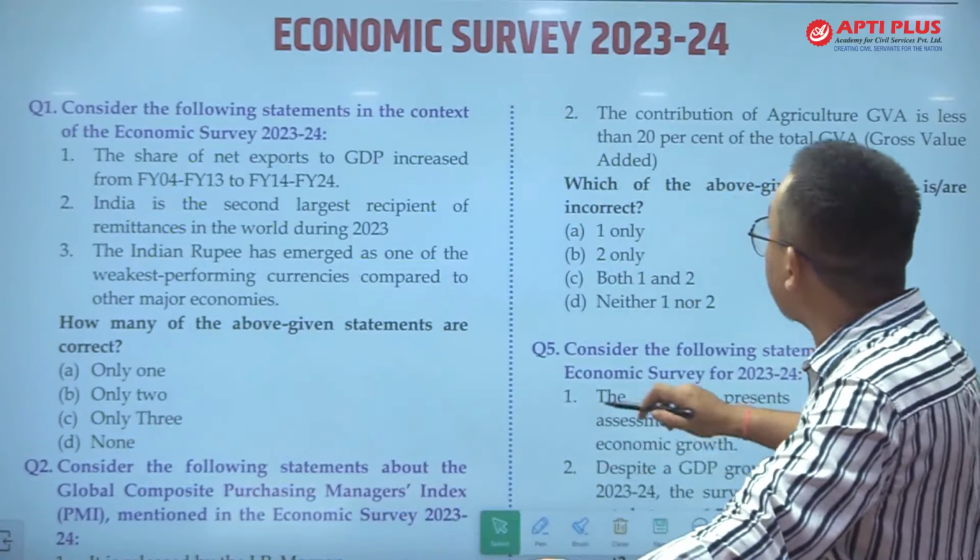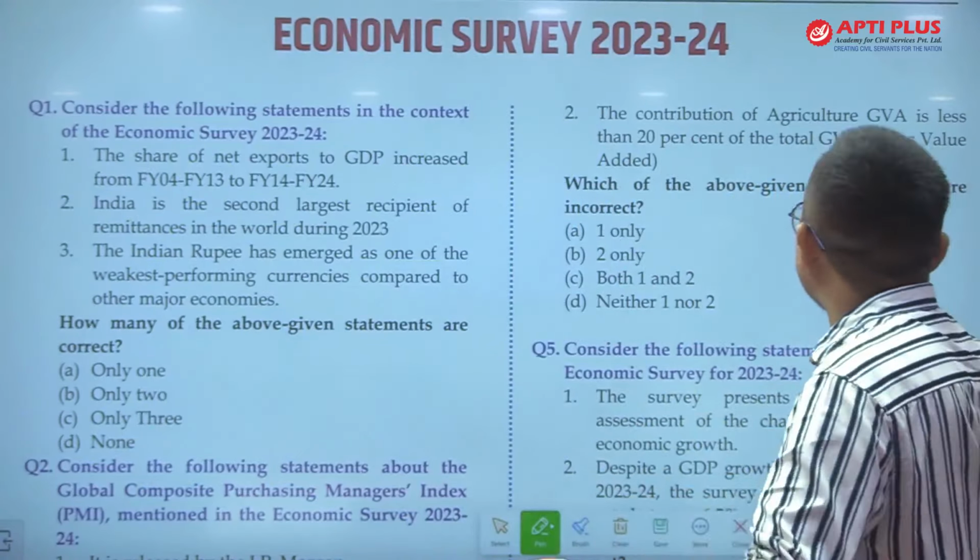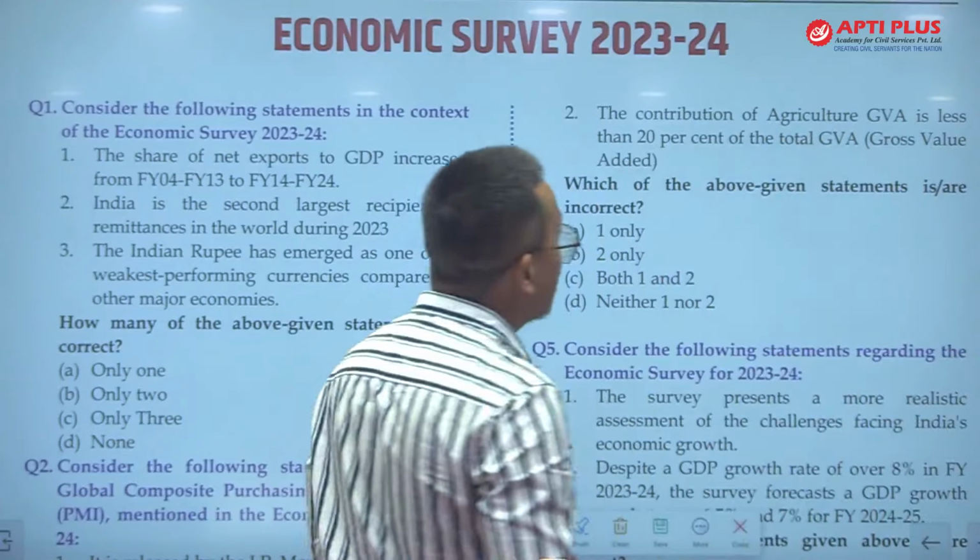Question 2: the contribution of agriculture in GVA is less than 20% of the GVA.